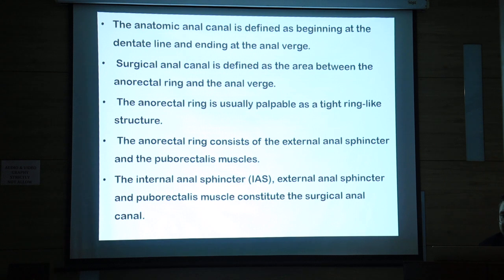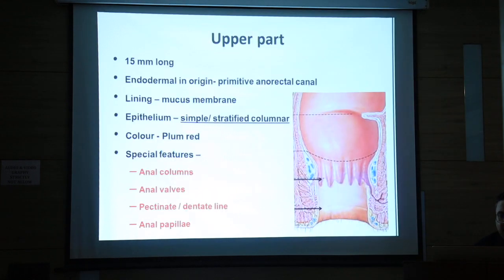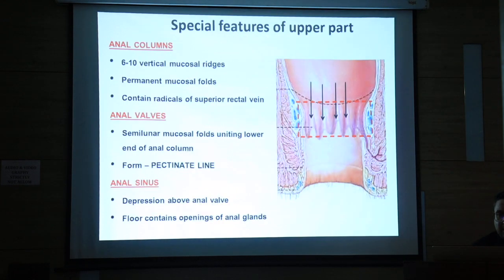So the anatomical canal defined, I have told you, and the puborectalis ring, I have told you. Somewhat about the location: it is situated around the levator ani muscle. It lies in the anal triangle from the anorectal junction to the anus, 2 to 3 centimeters in front of and below the tip of the coccyx. The surface opening of the anal canal is 4 cm in front of and below the tip of the coccyx. Upper part, middle part, I have completed all these things. This is important to understand the physiology and pathology of fistula.